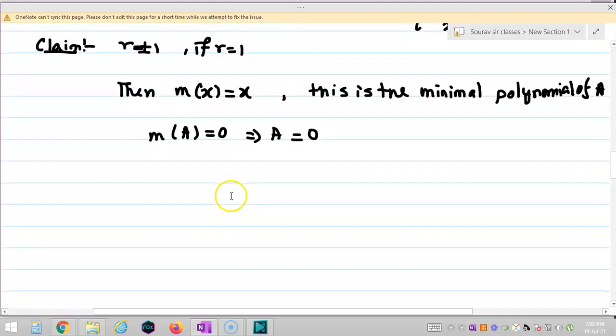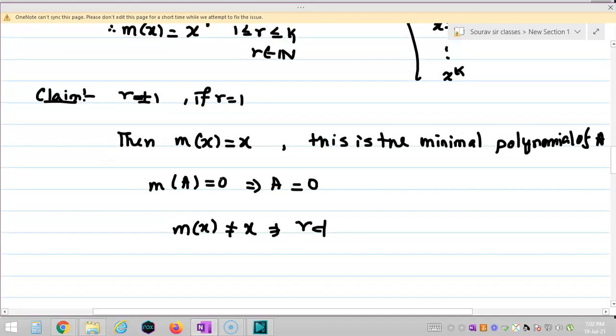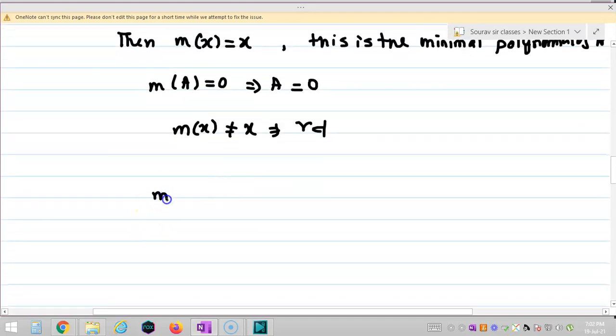So m(x) cannot be x. So r cannot be 1. Therefore, what are the remaining possibilities of m(x)? So m(x) is equal to x to the power r, where 2 ≤ r ≤ k, and r belongs to the natural numbers, right students? So these are the possibilities of m(x).